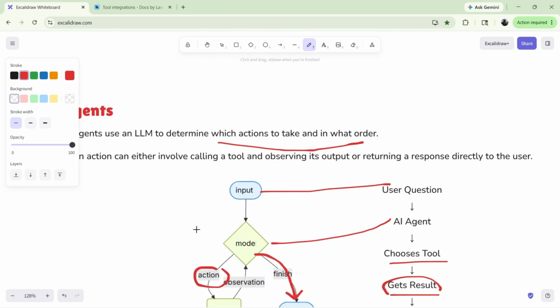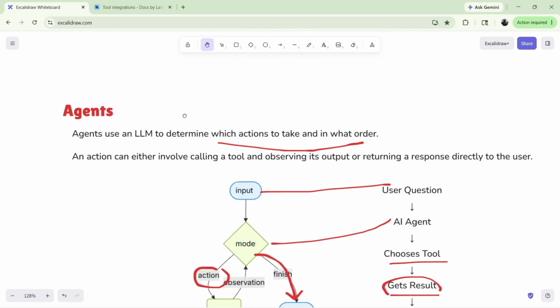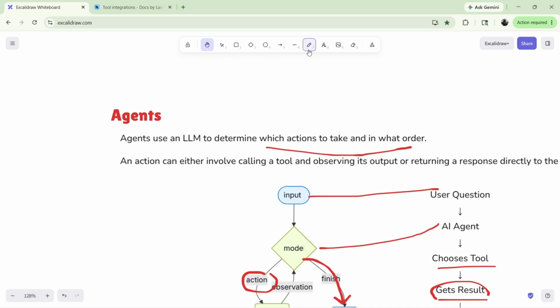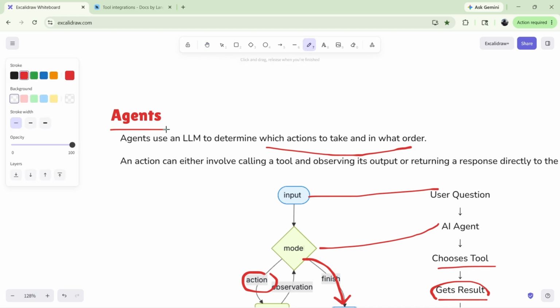And I hope you understood agents very well today. It is the final topic in LangChain components, and we have completed LangChain successfully. I hope you all understood very well.